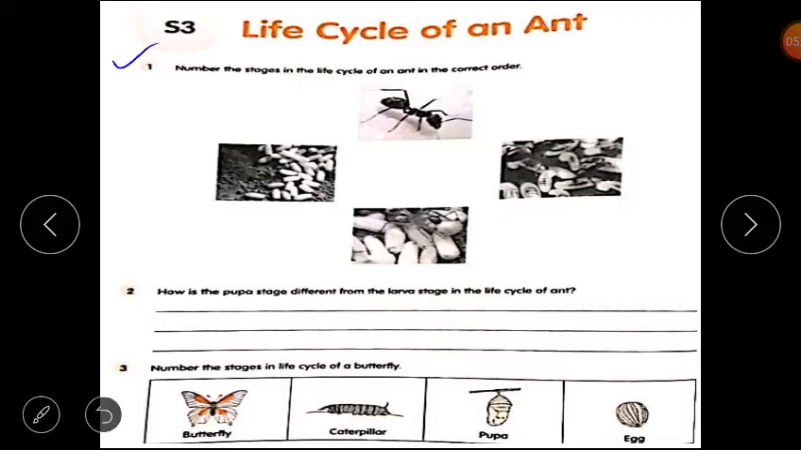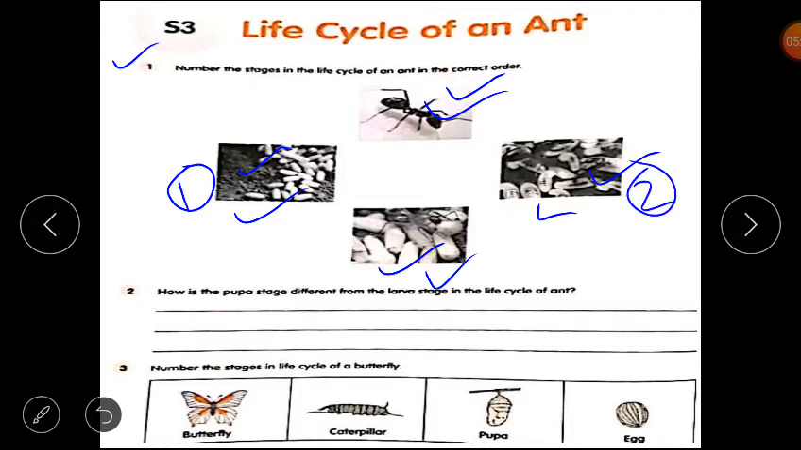First question is, number the stages in the life cycle of an ant in the correct order. So you have to number the life cycle of an ant in correct order. This one is adult ant. These are eggs, pupa and larva. Clear? So you have to number these stages in correct order. Adult ant, eggs, pupa, larva. So first one is eggs and then larva. So you have to do this question.